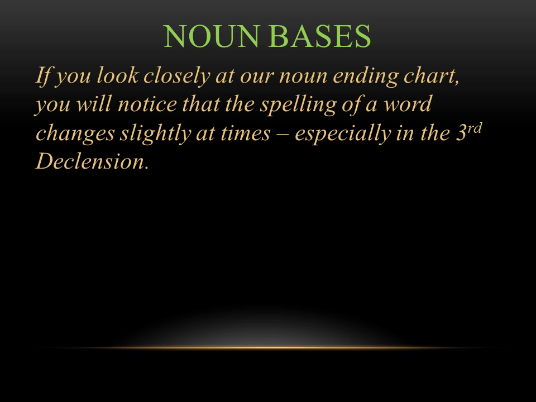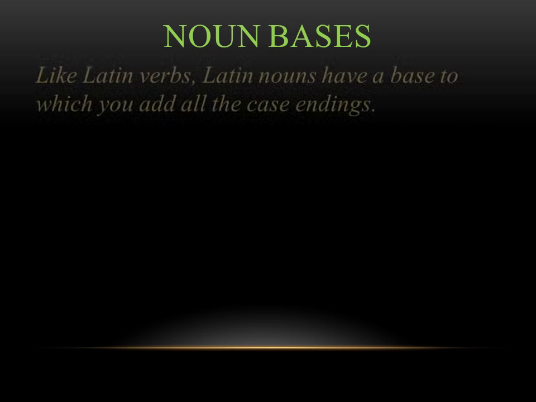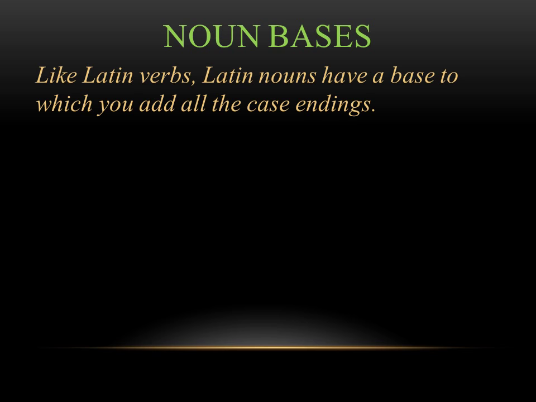So if you look closely at our noun ending chart, you'll notice that the spelling of a word changes slightly when it's in a particular case, especially in the third declension. So what do I mean by this? Let's take the example of vox, vocis, which is the entry for voice. Just like with Latin verbs, Latin nouns have a base, and you add on all your case endings to this base.